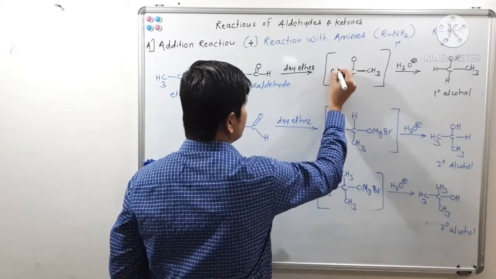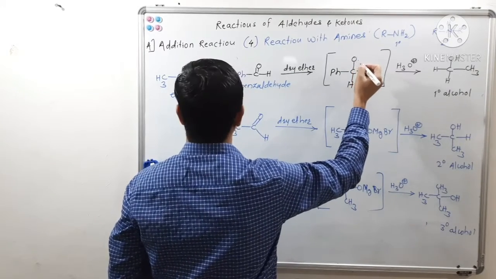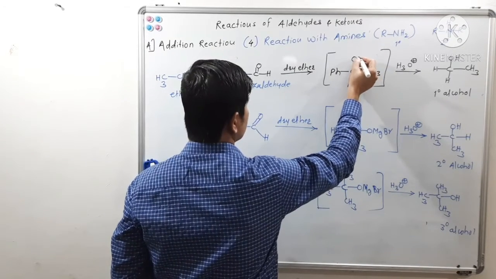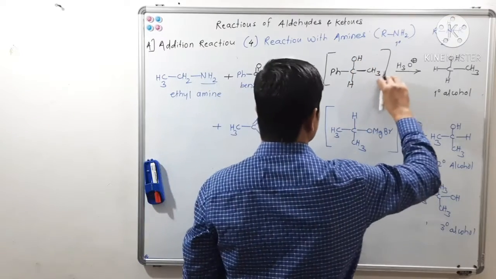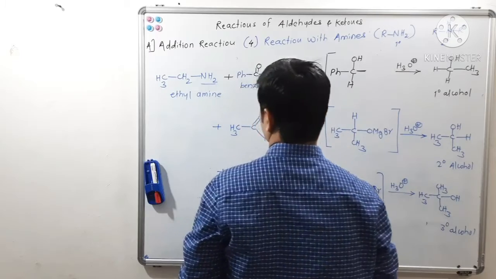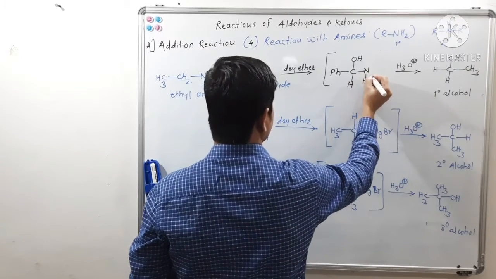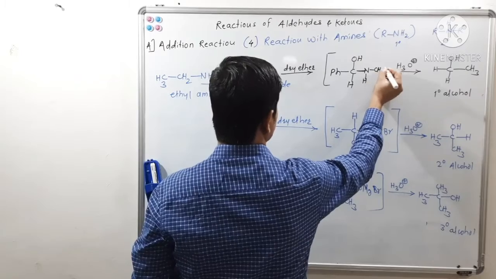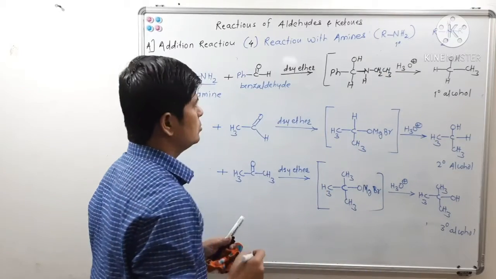See, you will get NH, CH2, CH3. So you will get what?